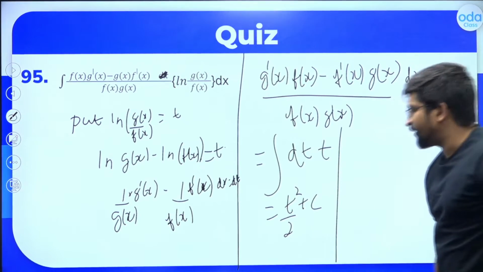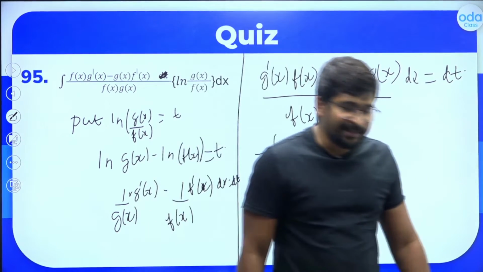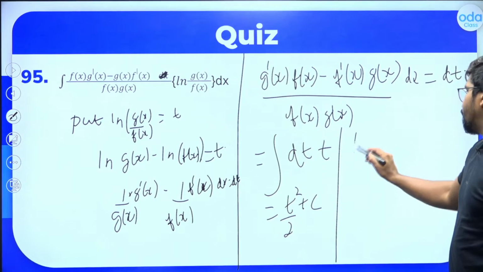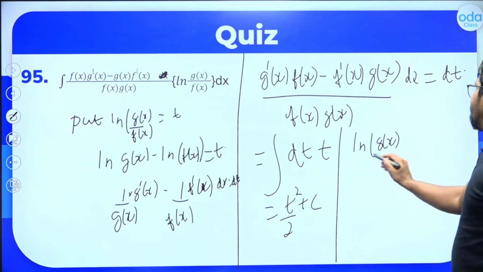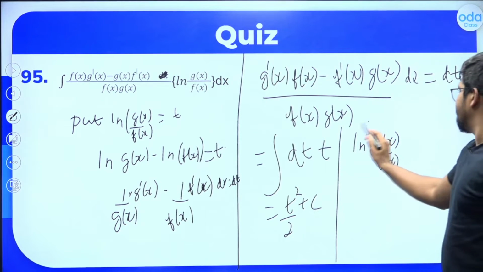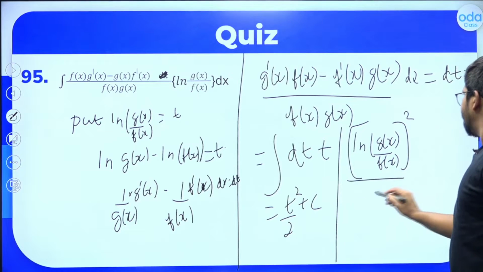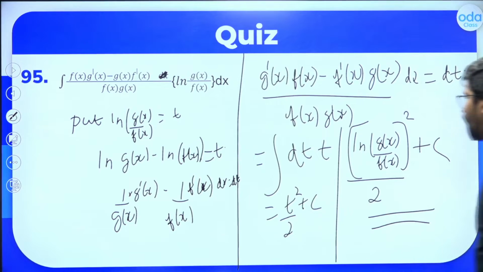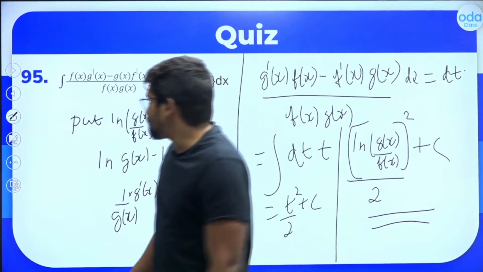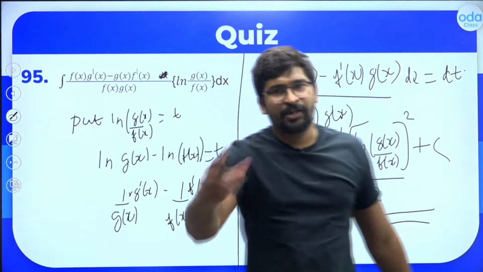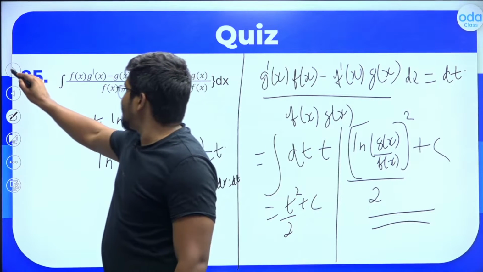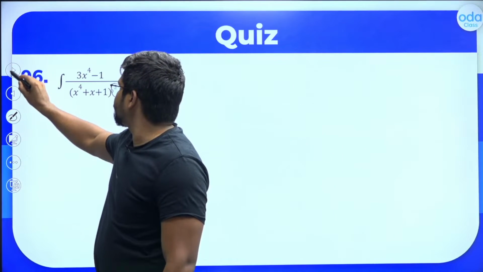What is our t? T is something made of milk and tea powder. No, our t here is log of g of x by f of x. So log of g of x divided by f of x, that's our t. So the whole square divided by 2 plus c will be the answer. So log of g of x by f of x, the whole square divided by 2 plus c is the final answer. Now isn't it very simple? I told you, when you see complicated things like this, always remember this is going to be a very easy question. They are just putting it to confuse you.